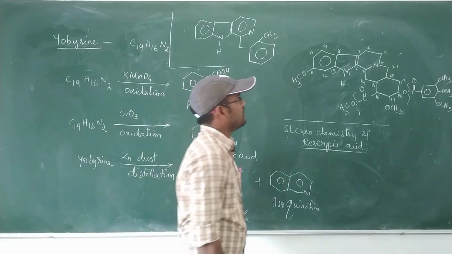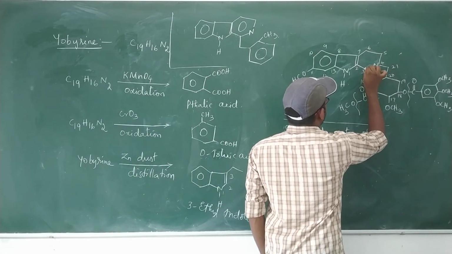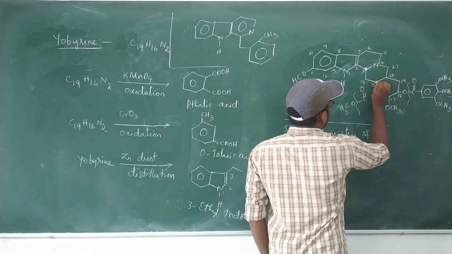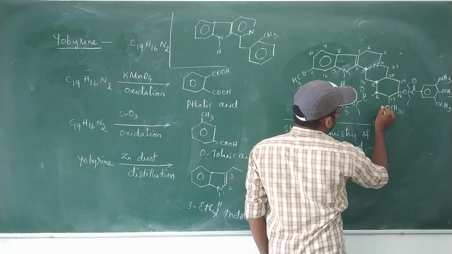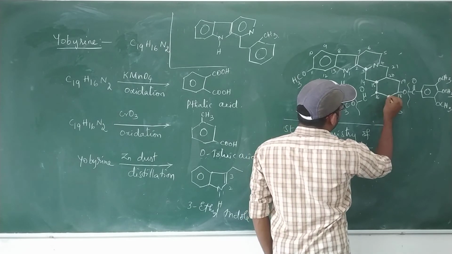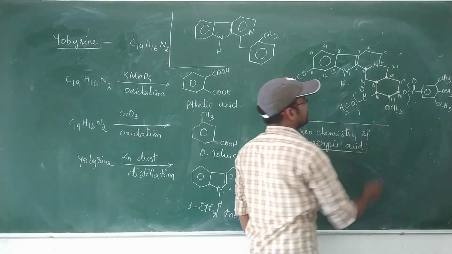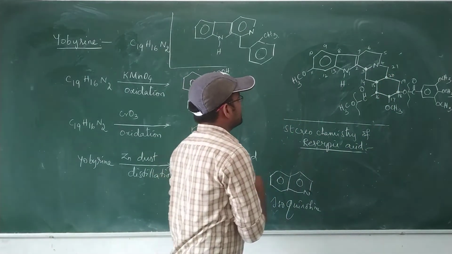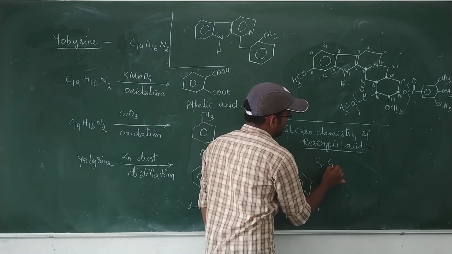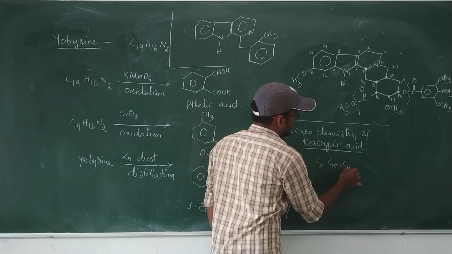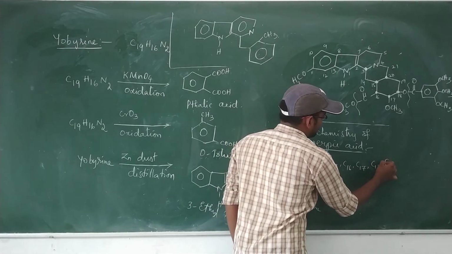In this structure, the first chiral center is the third carbon atom, then the 15th, 16th, 17th, 18th and 20th carbon atoms. So the chiral centers in reserpic acid are C3, C15, C16, C17, C18 and C20.